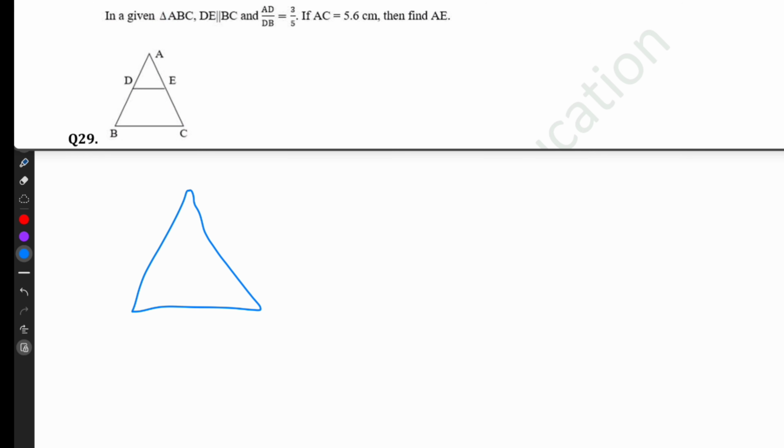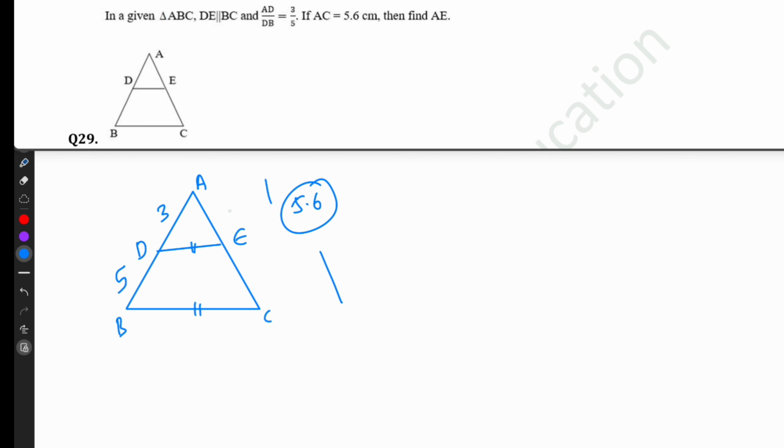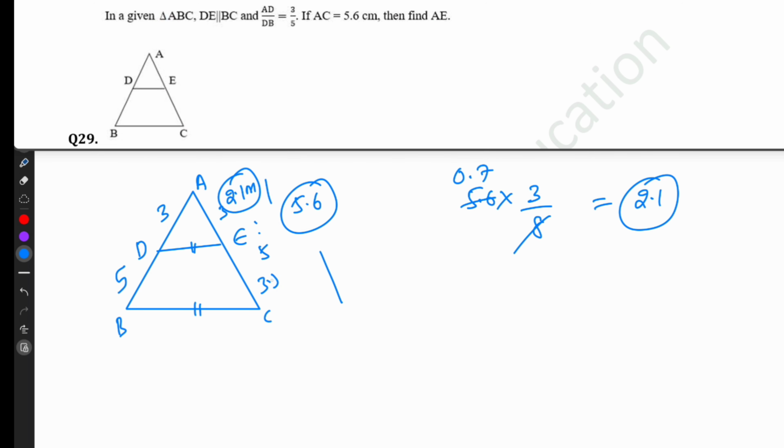So in the triangle ABC, DE is parallel to BC. This is DE and this is BC. AD is 3, DB is 5. AC is equal to 5.6. So this will be also in the ratio 3 is to 5. 5.6 into, we have to find A, ratio is 3, total 8. 8 into 0.7. So 0.7 into 3, 2.1. So it will be 2.1 and this will be 3.5. Total 5.6.